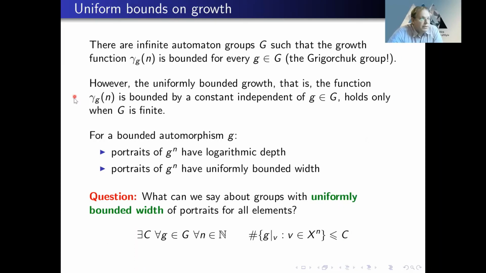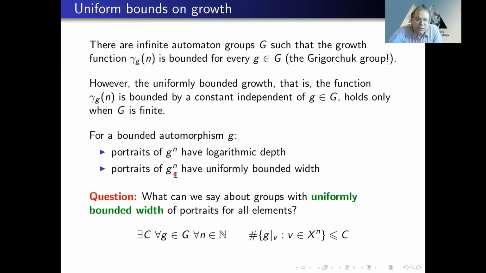Now, another type of growth, another restriction that I want to consider is uniform bound on growth. So for bounded automorphisms, we saw a nice property that, first, they have logarithmic depth, and second, the width is uniformly bounded independently of n.